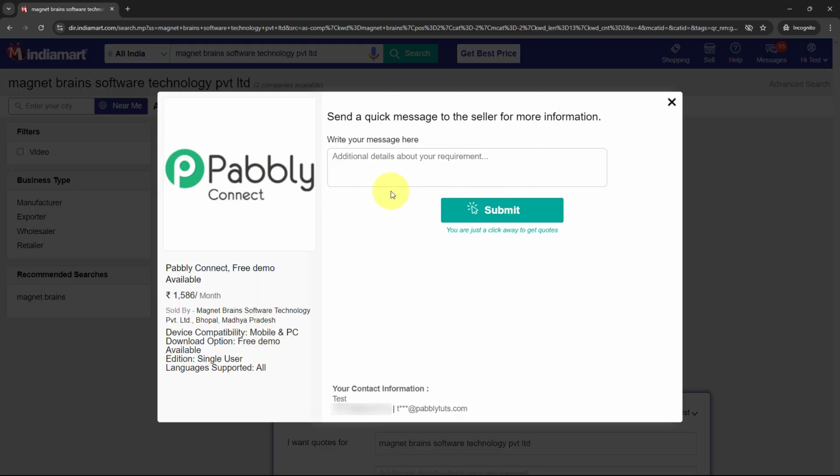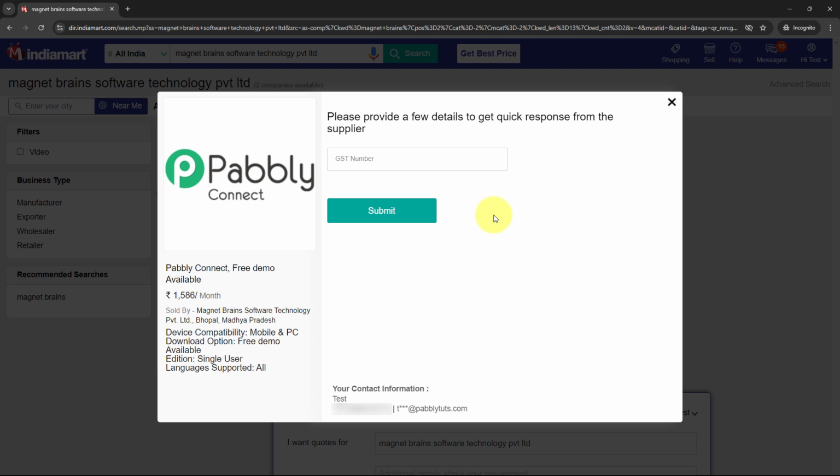And here you can see it is asking me to enter the message. That means I need to enter the query. So I'm going to enter the query as, hi, I found your listing for industrial equipment on IndiaMART and would like to know more about them. Can you share the delivery time, warranty and any available discounts? Appreciate your help. So this is the query that I'm going to send, and after entering this message, I'm going to click on submit given over here.